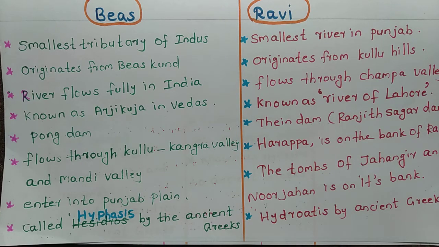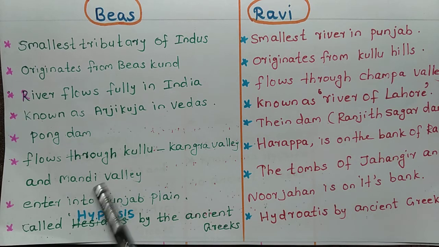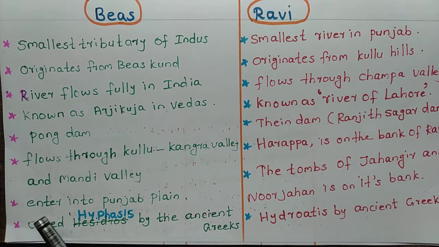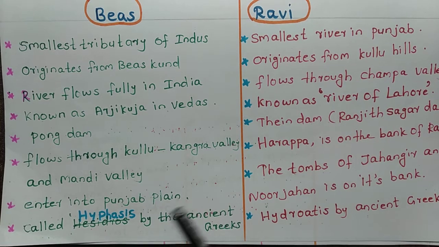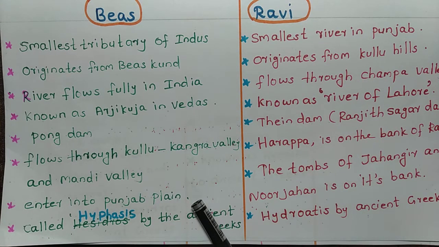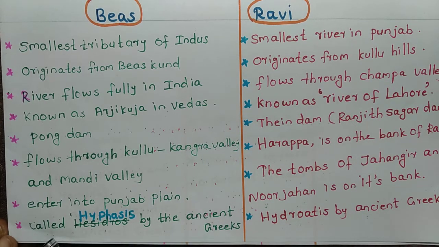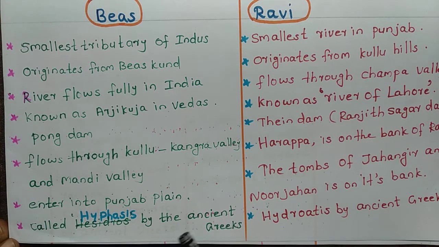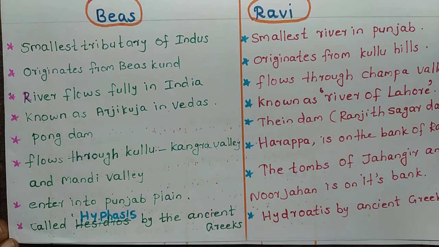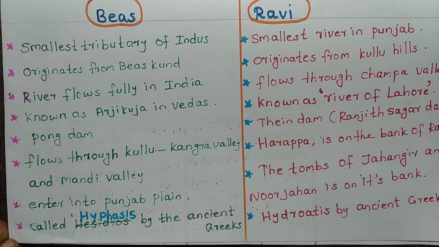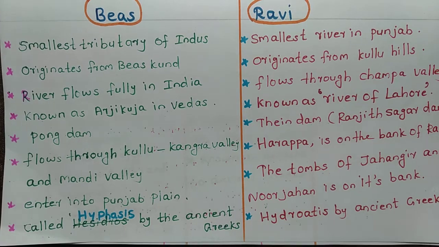And Mandi is famous for salt production. After flowing through all these valleys, it enters into Punjab plain, and it is called Hyphasis by the ancient Greeks. Ancient Greeks called the Beas river as Hyphasis.